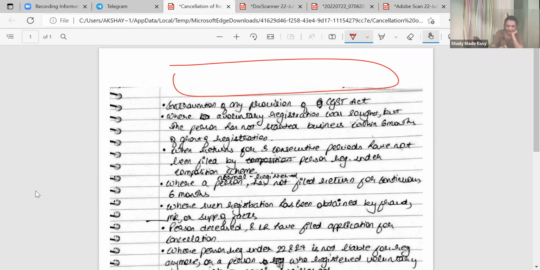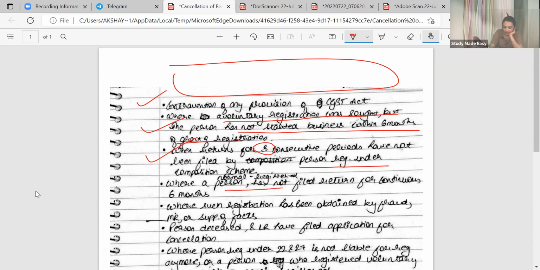I cropped it. Contravention of any provision. Where a voluntary registration was sought, but the person has not started business within 6 months from the grant of registration. Where the return for 3 consecutive years has not been filed by a person registered under composition scheme.